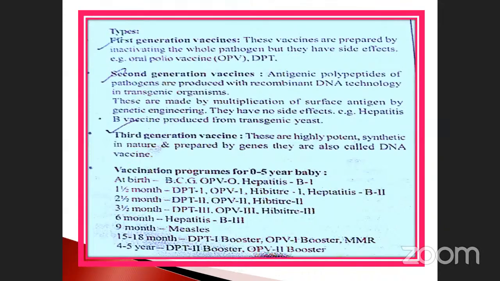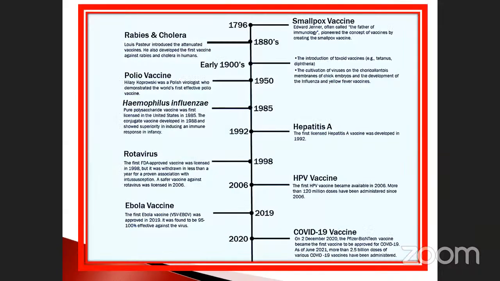Okay, you already know the first generation, second generation, third generation. First generation, what is that? Second generation, what is that? Third generation is a combination with DNA. When DNA is used, that is the third generation. This has been asked so many times: in which generation DNA molecules are used for the vaccination process. This is very, very important. Don't forget it. Okay, this is also a very, very important thing.